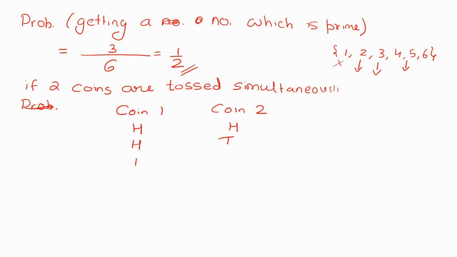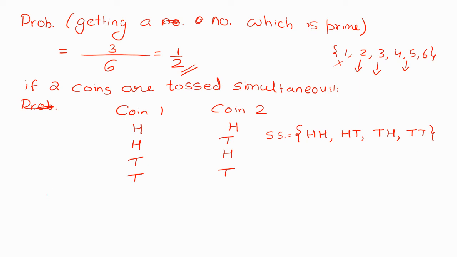Now on coin 1 I can get a tail, on coin 2 I can get a head, and on both the coins I can get a tail. So there are a total of 4 possible outcomes: head head, head tail, tail head, and tail tail. So the sample space of tossing two coins simultaneously has a total of 4 outcomes, that is 4 elements in this sample space.